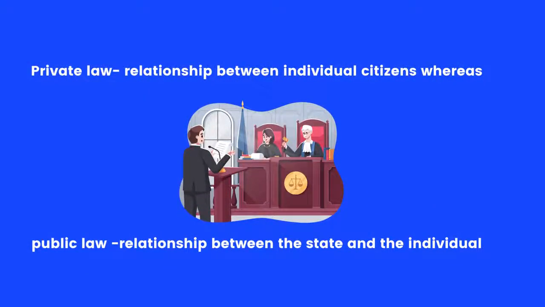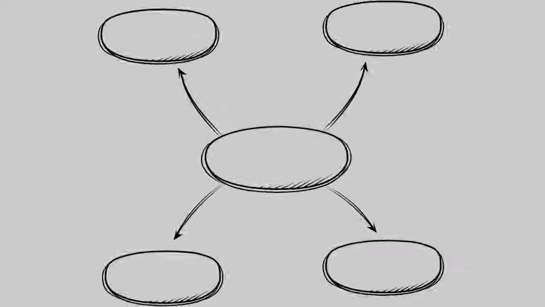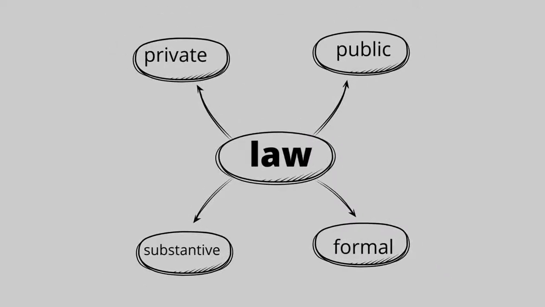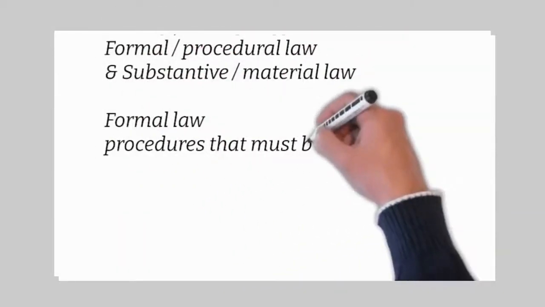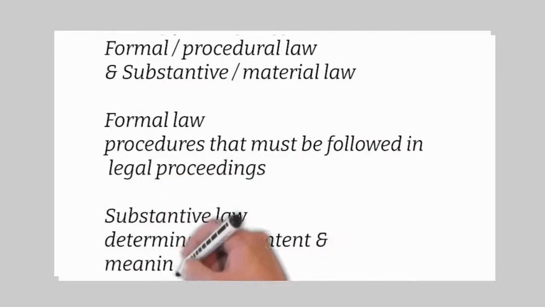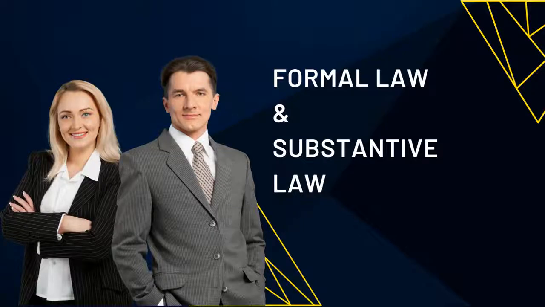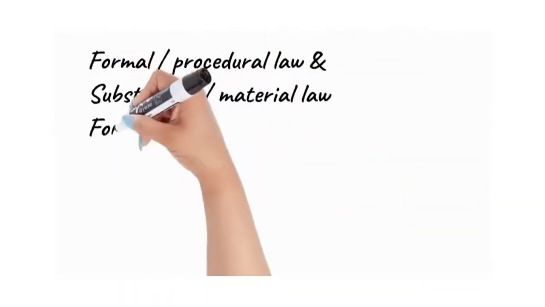The law is divided into two sections, namely, private law and public law. Private law deals with the relationship between individual citizens, whereas public law deals with the relationship between the state and the individual. The divisions of the law can also be interpreted as formal procedural law and substantive law. The procedures that must be followed in legal proceedings are ruled by formal law. Substantive law is that which determines the content and the meaning of different legal rules. Substantive law is used to determine whether a crime or tort has been committed, define what charges may apply, and decide whether the evidence supports the charges.